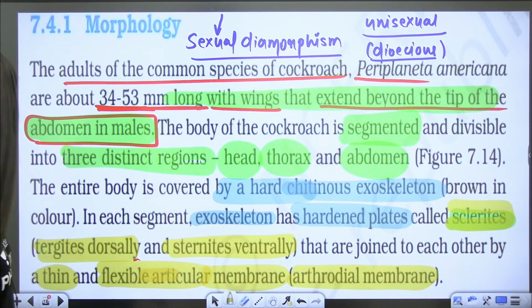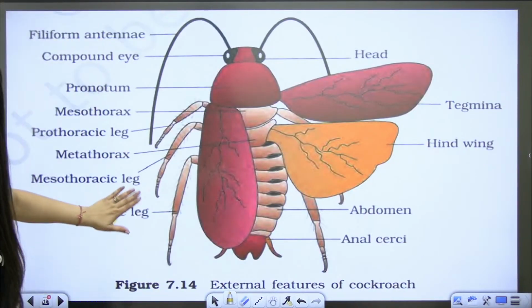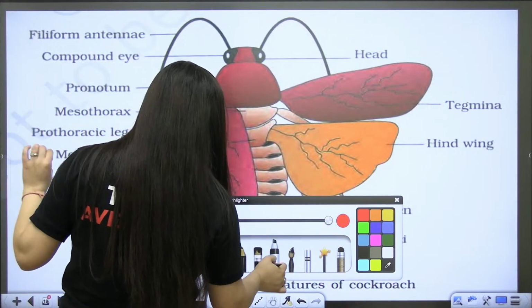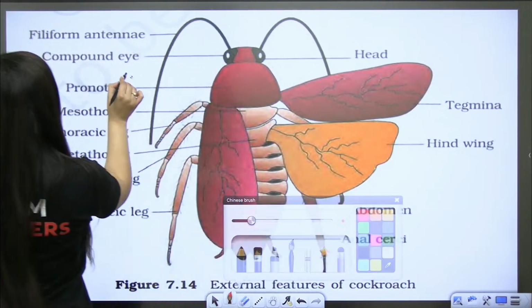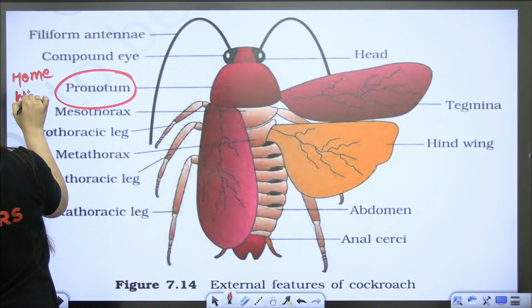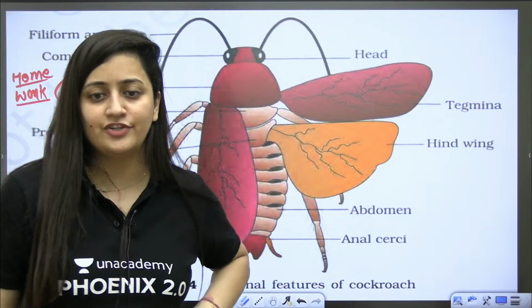Any doubt? So this is Mr. Cockroach. Okay guys, I have already given you the homework. There is one more homework. You will tell me the meaning of this particular word. If you are a serious NEET aspirant, you are going to do it and mention the answer in the chat section.